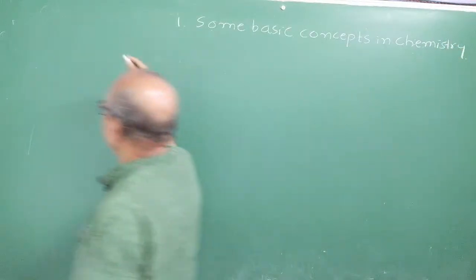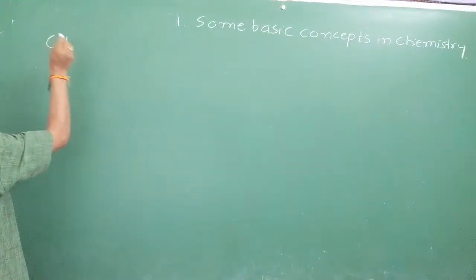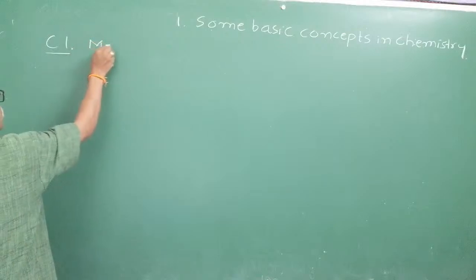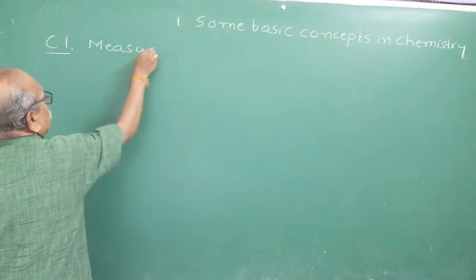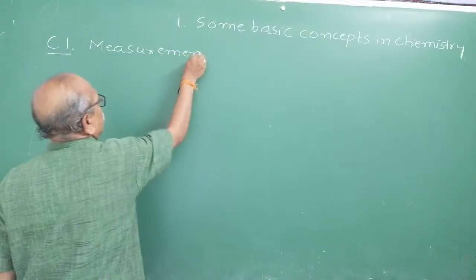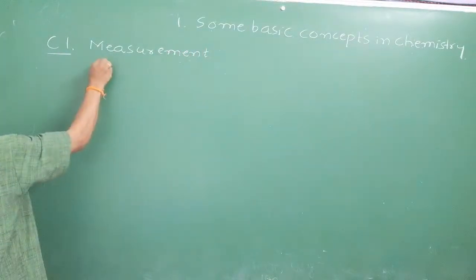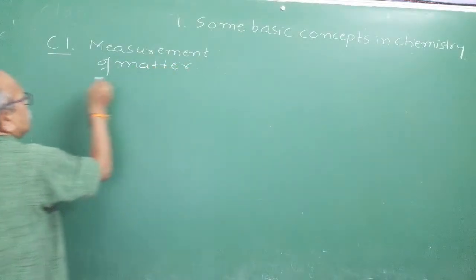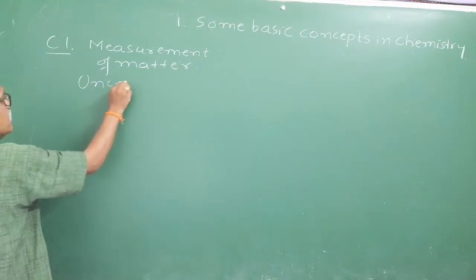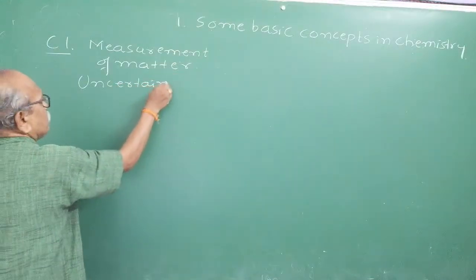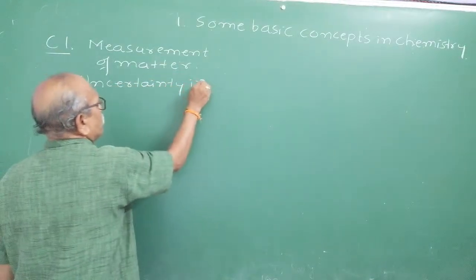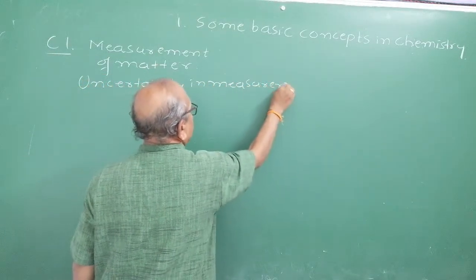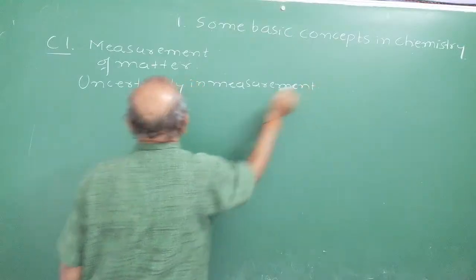Right. In that, the first topic we are discussing is the measurement of matter. Then we will see laws of chemical combination, measurement of matter, and mathematical aspects of it. We are discussing uncertainty in measurement.